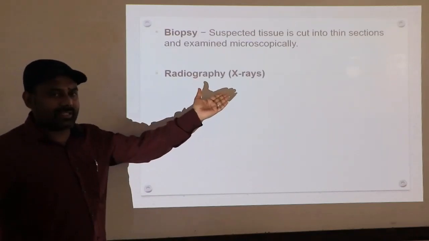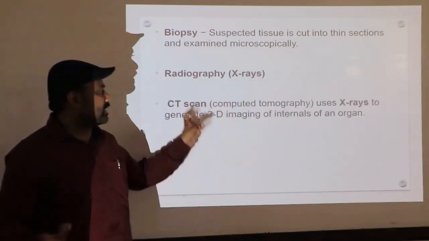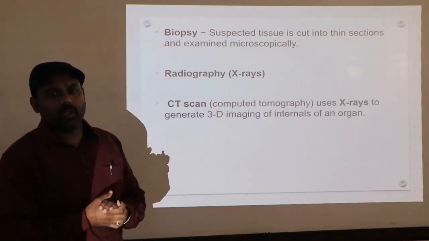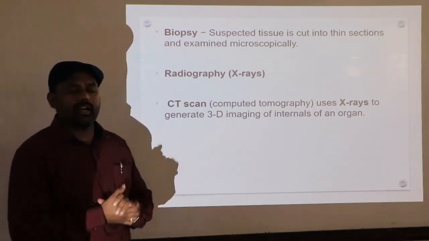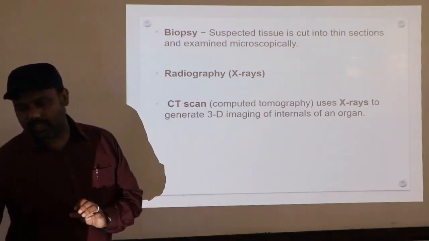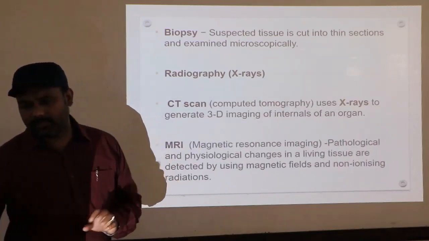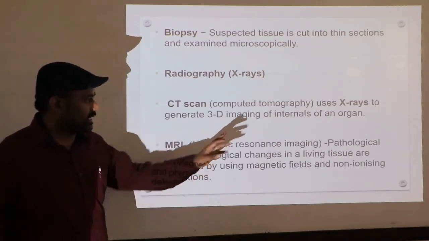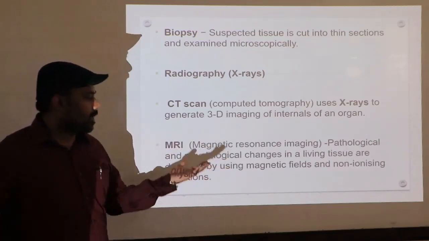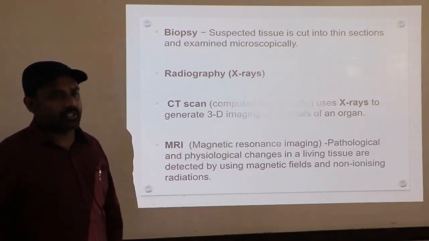Radiography makes use of X-rays. Then CT scan, computed tomography. Here the X-rays are going to generate a 3-dimensional image of the internal organ, so we can conclude the cancer. Then MRI, magnetic resonance imaging. Here the pathological and physiological changes that take place in the body tissue, we can understand by magnetic resonance imaging.